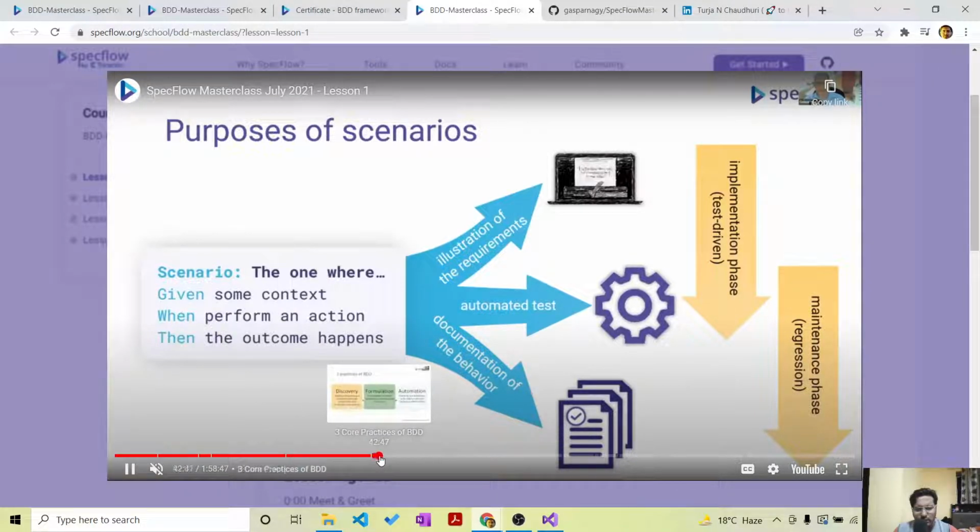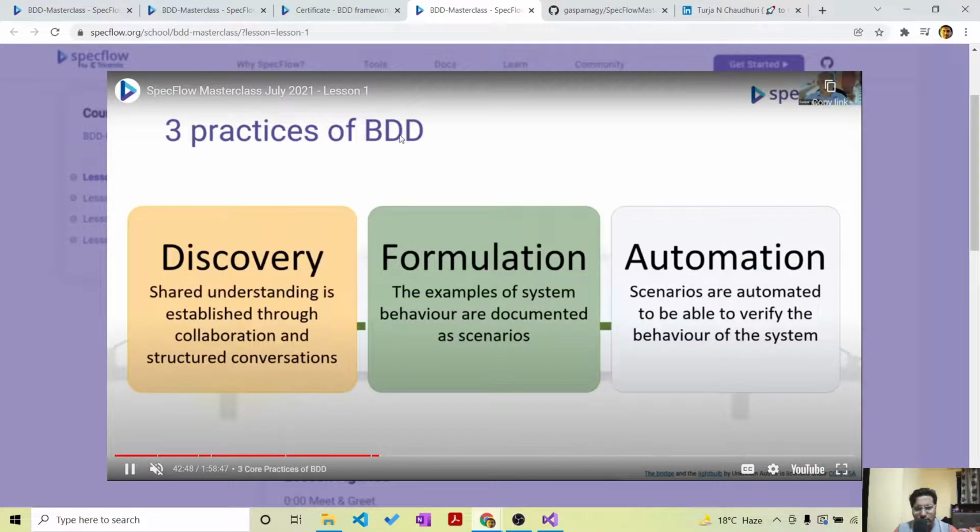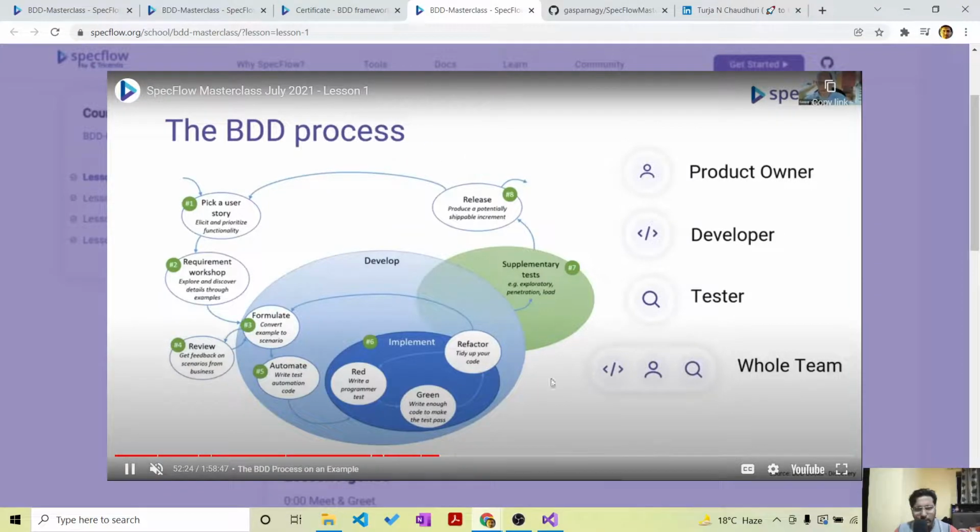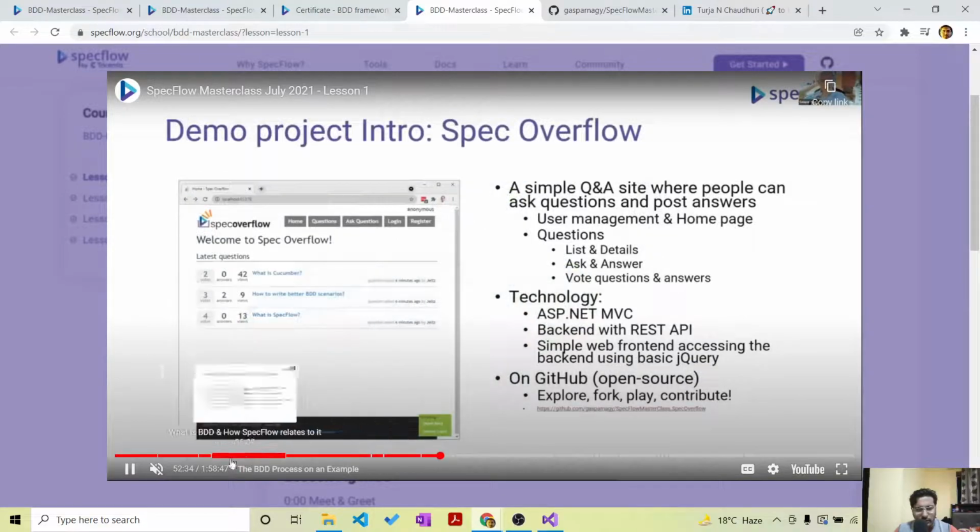And you can see, for example, these are the three parts or the three practices of BDD. Discovery, which is the first stage. Then you have formulation, which is kind of like writing the given-when-then scenarios, and then automation. So everything is explained in extreme detail here. So as you can see all of the details, this is kind of the BDD process. Okay, so picking a user story, then doing a requirement workshop, then formulation. So this is kind of the discovery, then this is the formulation phase, getting the review.